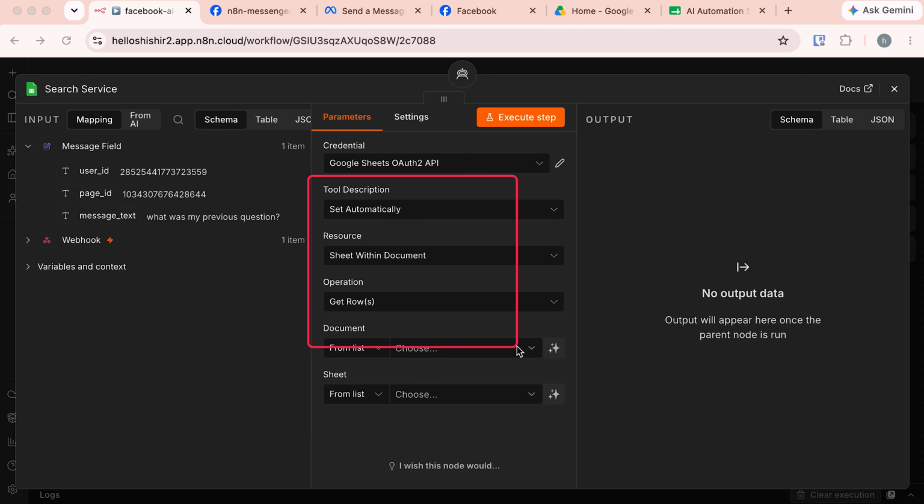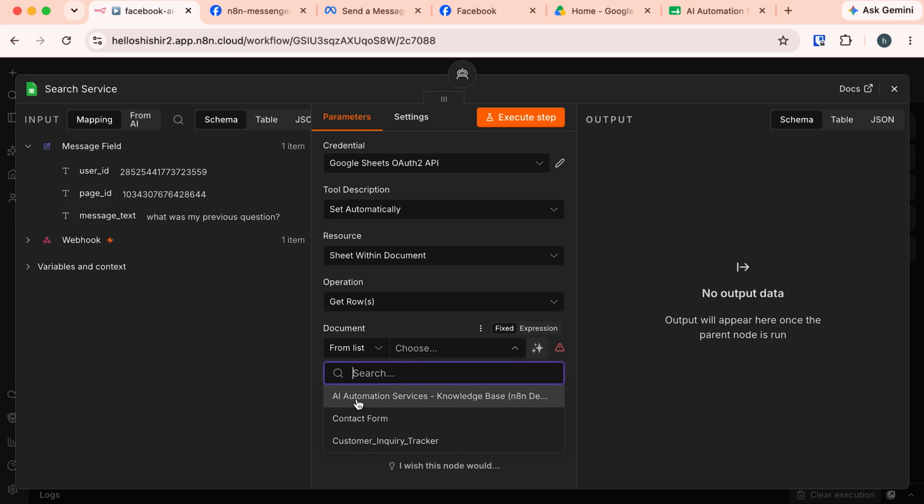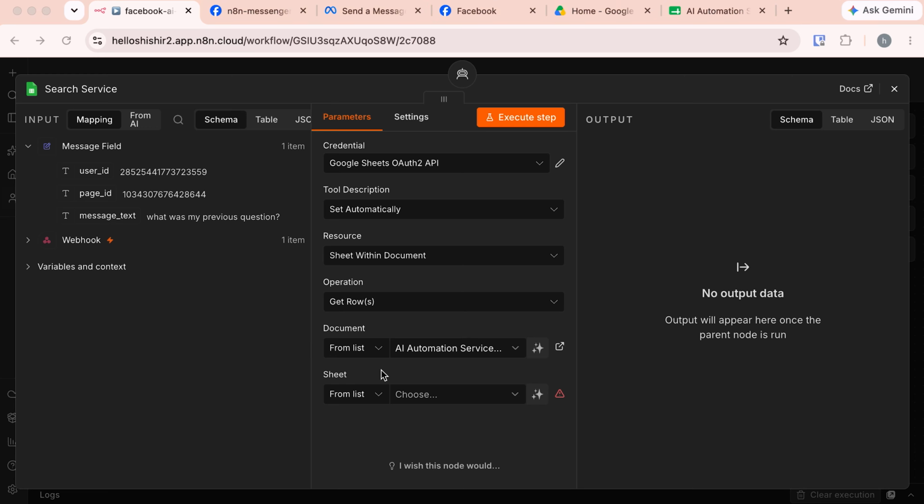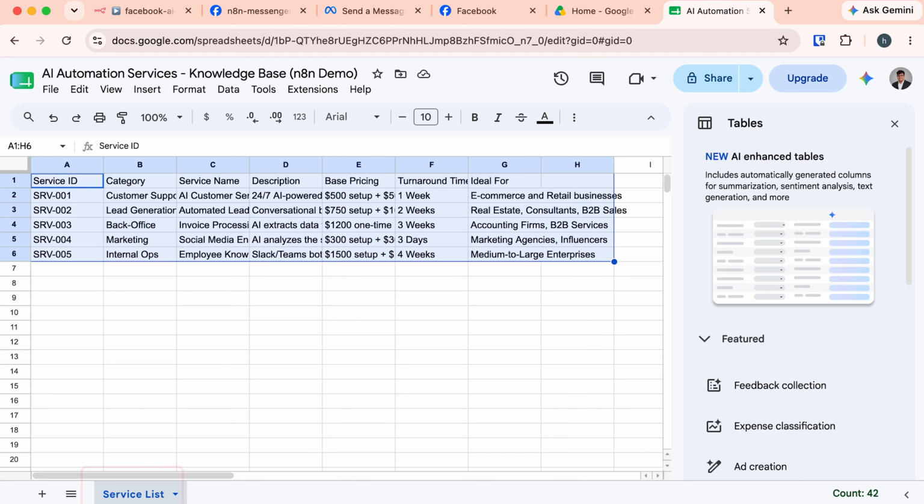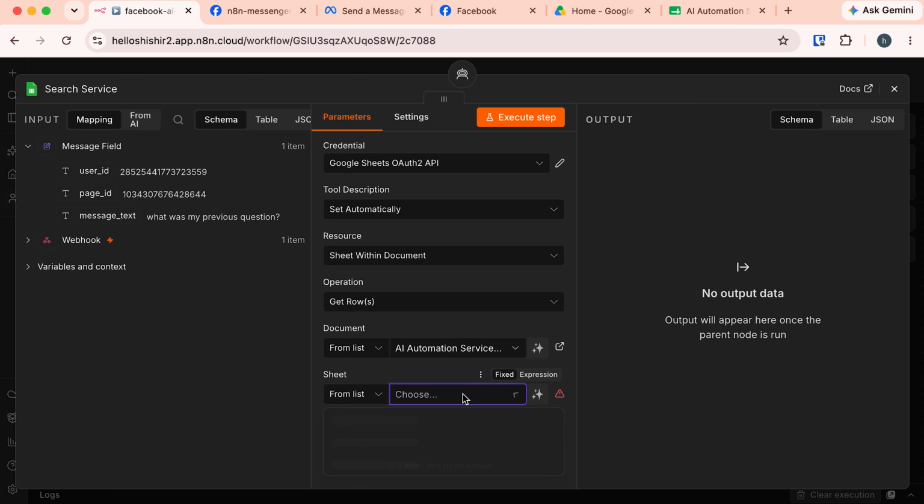Here, now we need to update some of the configurations. For the operation, it will be get rows. This lets us read the spreadsheet data. Next, we need to choose the specific document. Here we have a couple of options: from list, by URL, or by ID. I am going with from list, and click here to choose the sheet. And here you can see our sheet, AI automation services. Let's select that. Next, we need to choose the specific sheet of that Google Sheet document. Here you can see I renamed the sheet as service list, and here in n8n, if we click here, it's showing this sheet. Let's select that. Okay, let's close this window now.